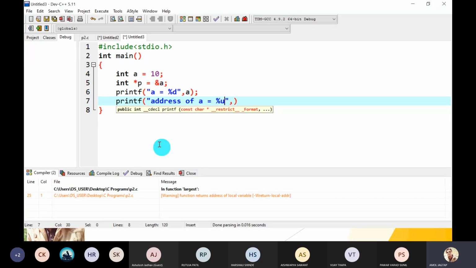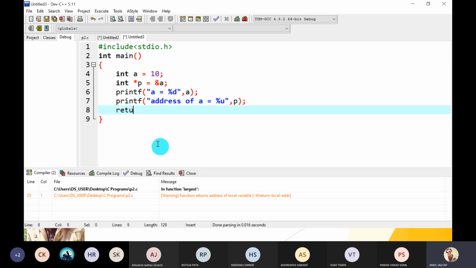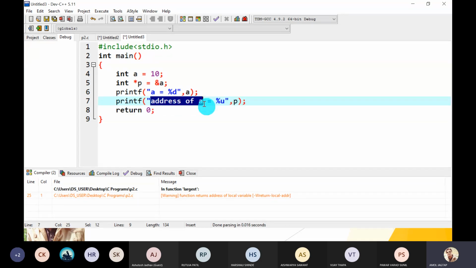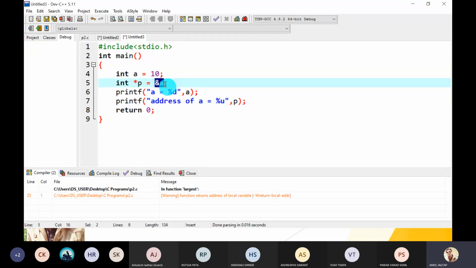For example, %u, if you want to display the address value as an unsigned decimal value, then use %u and just give p. Then write return 0. So how can we print the address of a? The address of a is stored in the pointer variable p, so just write p. p gives you the address of a. So let's check it first.